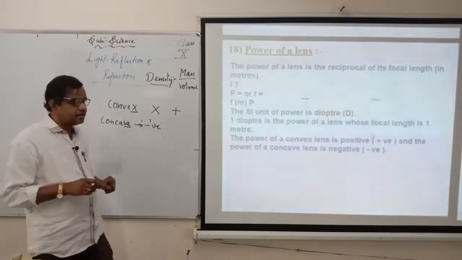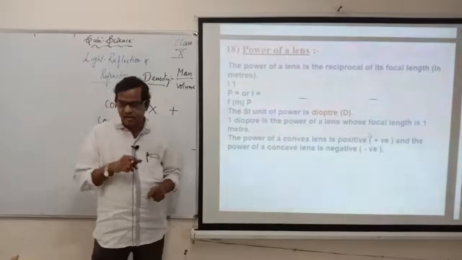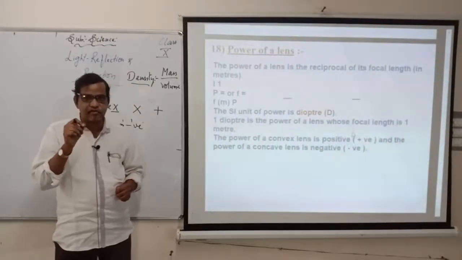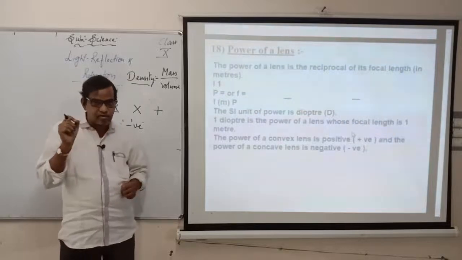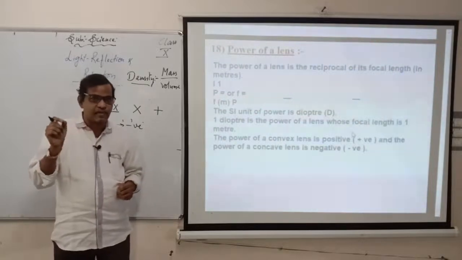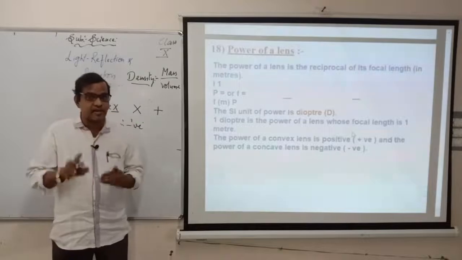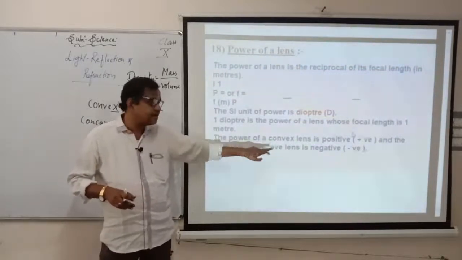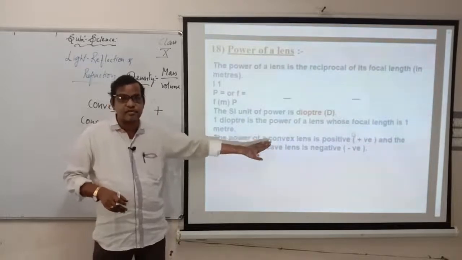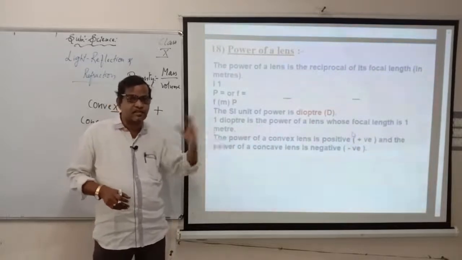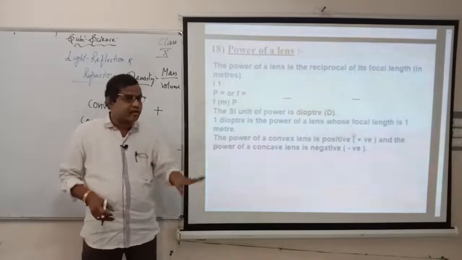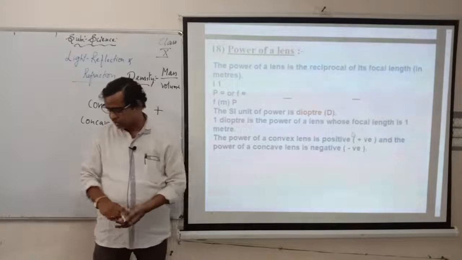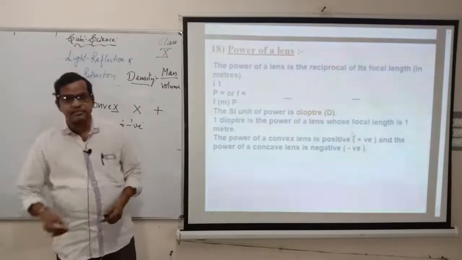You might have heard while the doctor is prescribing the lens power, he will write plus 2.65, plus 0.25. Sometimes he will write minus 0.25, minus 0.15. They will write both plus and negative. Why? Because of the problem there, between convex and concave. So which lens has to be used and why, whether it is for the left eye or right eye, whatever it is, this is how it works. Okay, I think you understood, children. So the class is done.